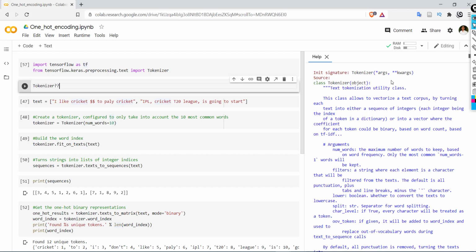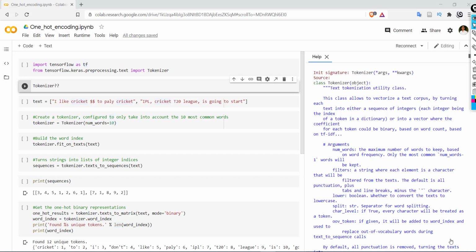Tokenizer is a utility class, and this class allows us to vectorize a text corpus by turning each text into either a sequence of integers or into a vector where the coefficients for each token could be binary or based on the word count. So basically we are using the Tokenizer class to get a sequence of numbers for the given corpus, and that sequence will be provided as an input to our deep neural network model.